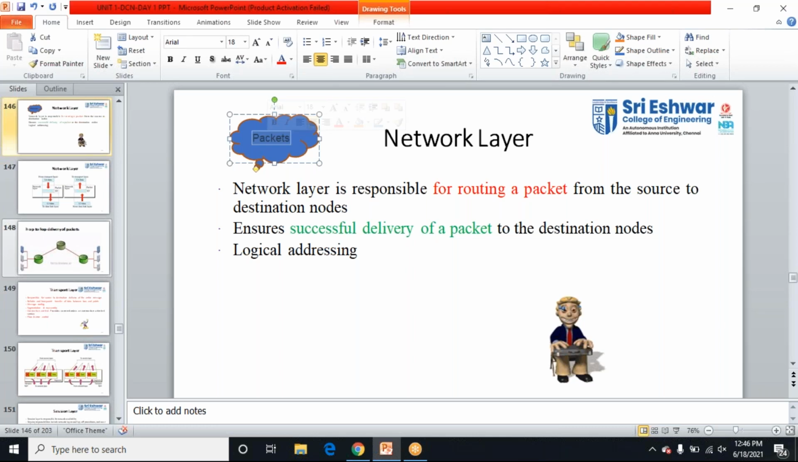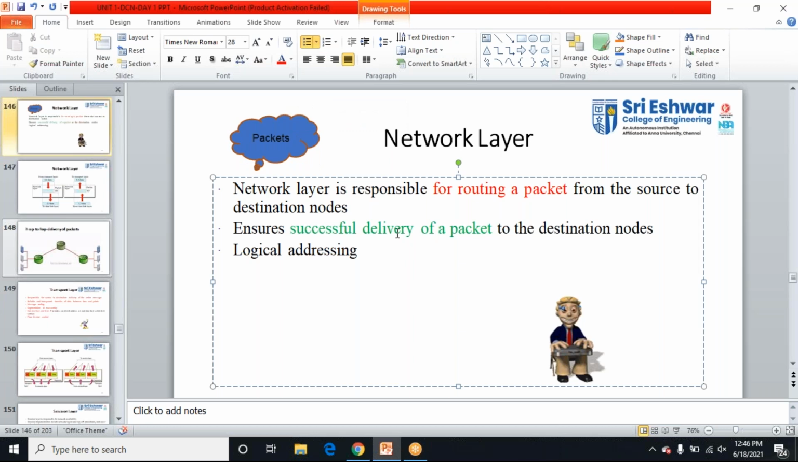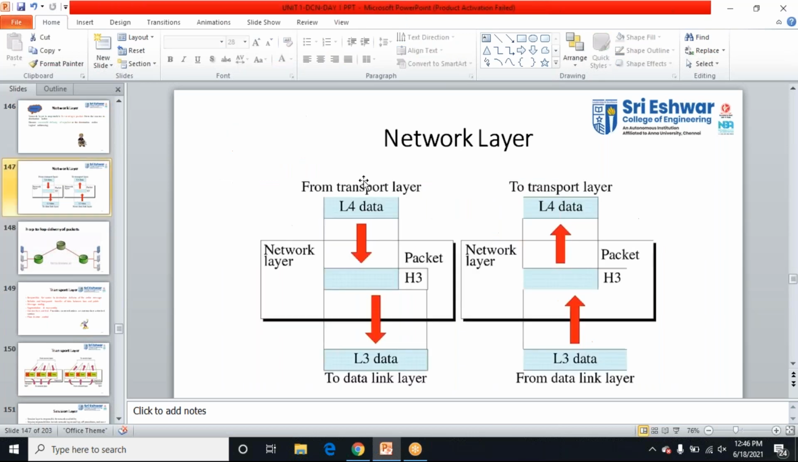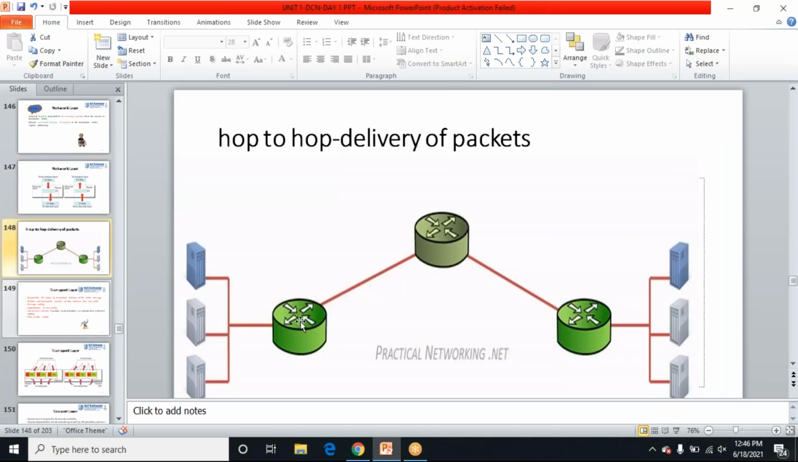See, here also from the transport layer, I'm going to add the headers to the data, and it will reach the data link layer. This is how the hop-to-hop delivery works. From here, the message will be sent to the next router, and from that router it will reach the other router. The hop-to-hop delivery takes place in the network layer.